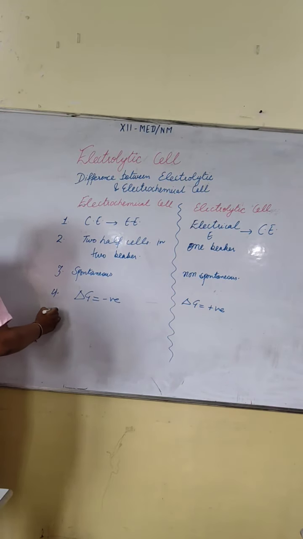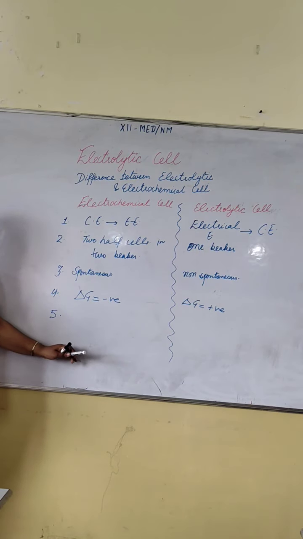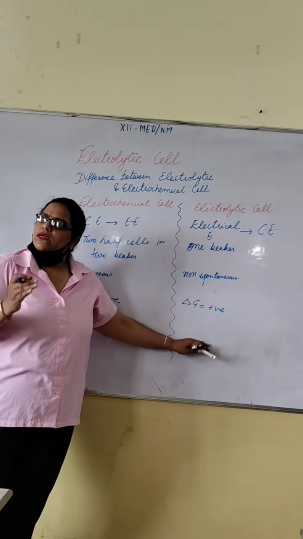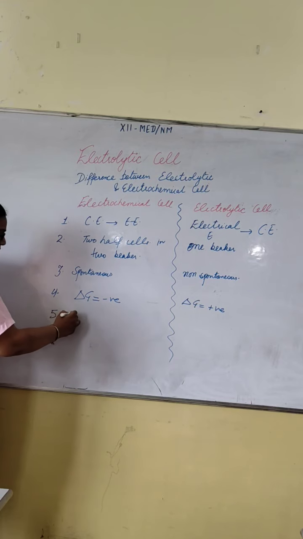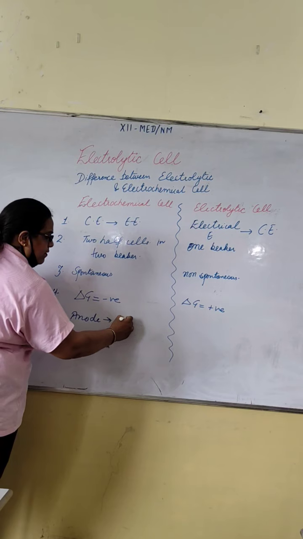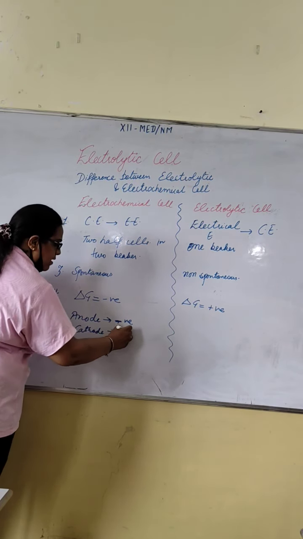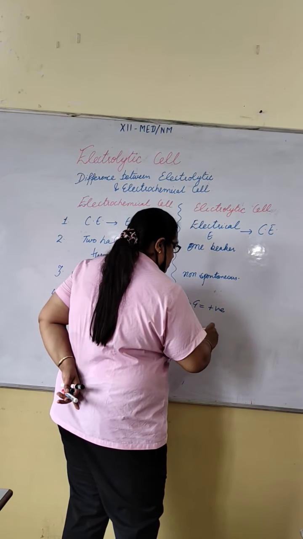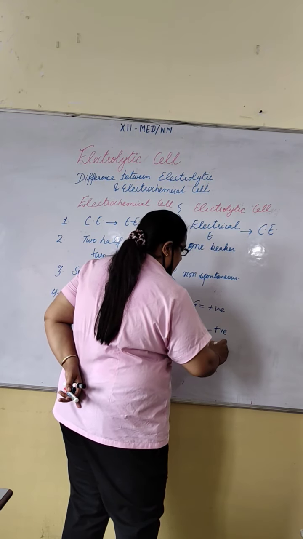Here, in two half cells, the electrolytic solution should be same as that of electrode, but here it can be same or different. Fine. So in this, one more difference: anode is connected to the negative terminal, and cathode is connected to the positive terminal. Here reverse case: anode is positive and cathode is negative.